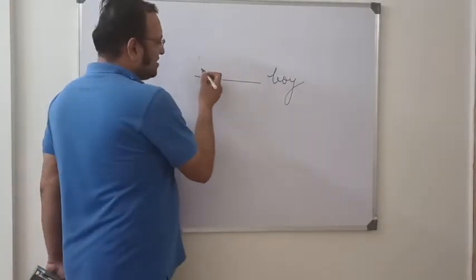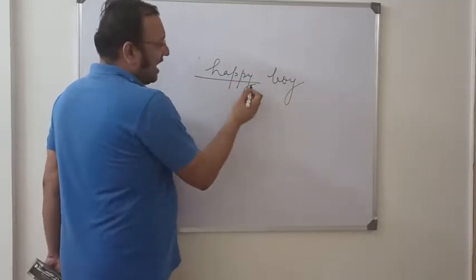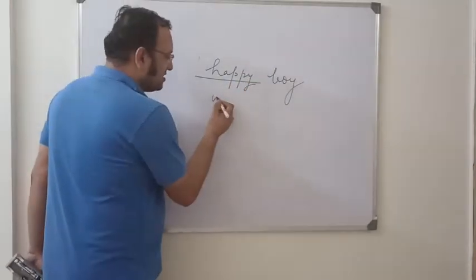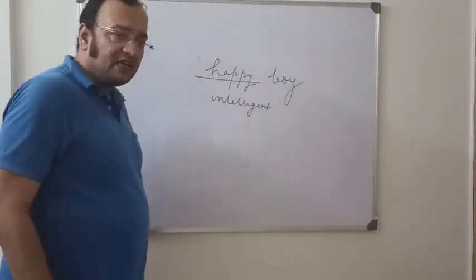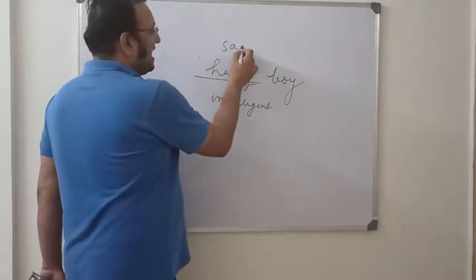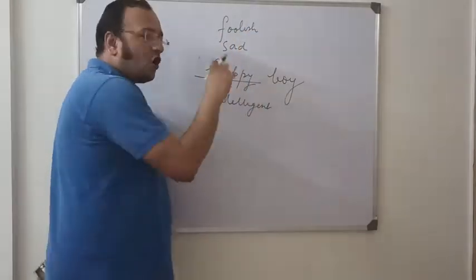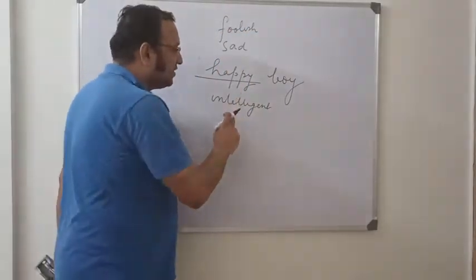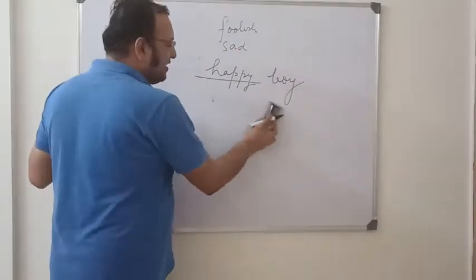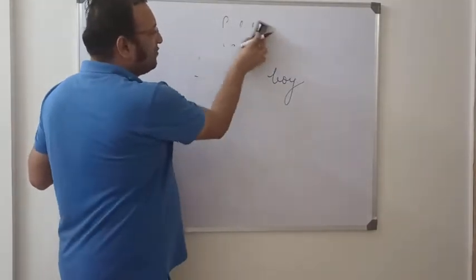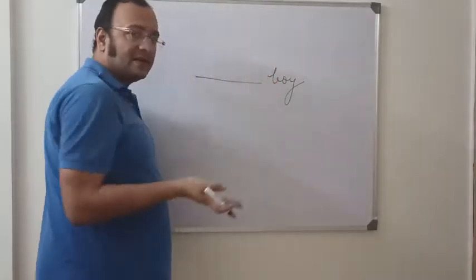So if I say happy boy, intelligent boy, sad boy, foolish boy, all are adjectives. All these words are adjectives. Does it mean that if my previous statement was correct, that any word that fills this blank becomes an adjective?